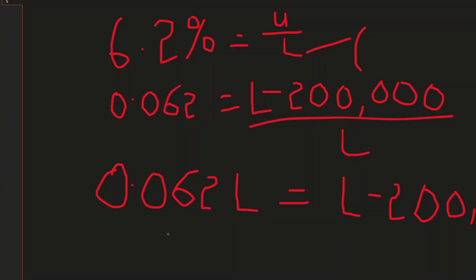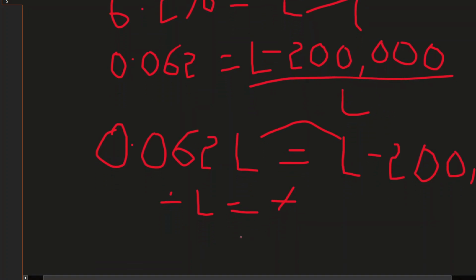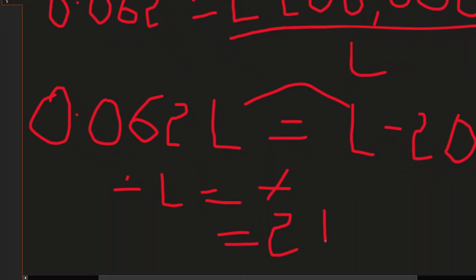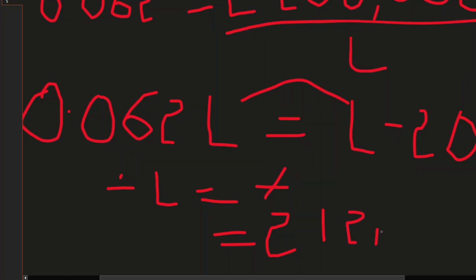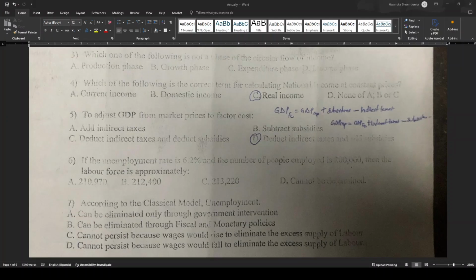That means this L comes here and we get a negative L equals a negative. When you subtract here, you get negative 0.something. So you can always solve that. The negative will divide by negative and the negative will cancel. When this L comes to this side and we divide, we will land on something like 213,219. Yeah, I've already calculated this. You can try it out, and you will land on something similar to this answer. 213 actually.